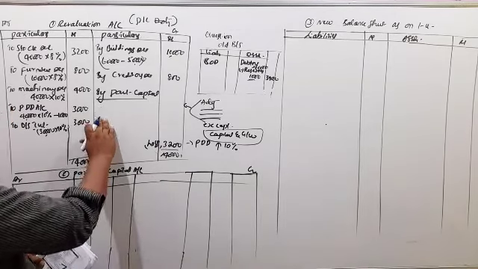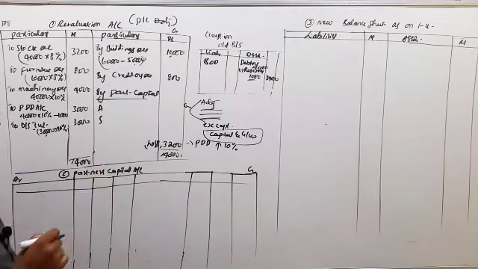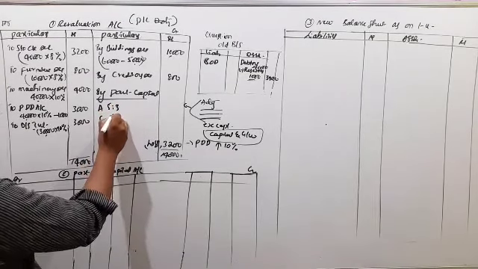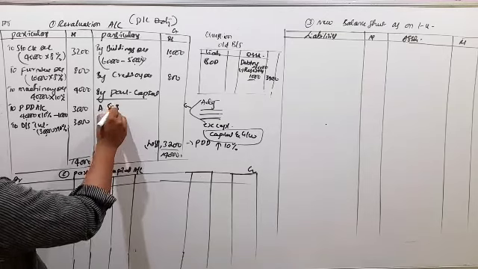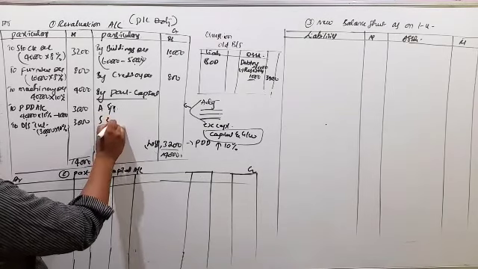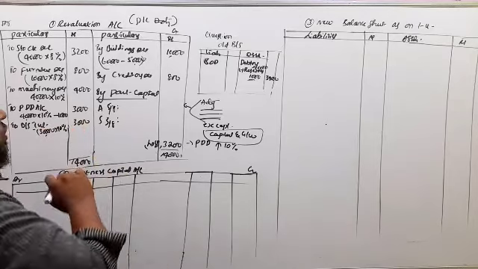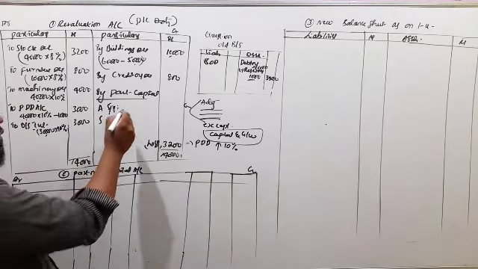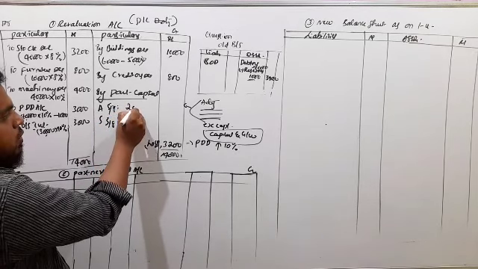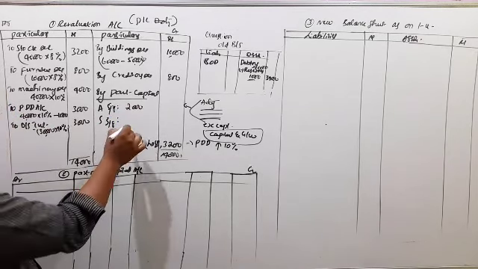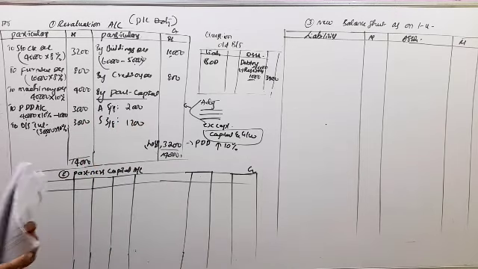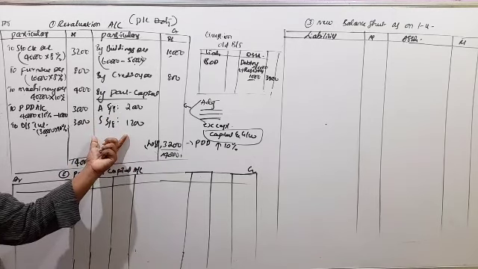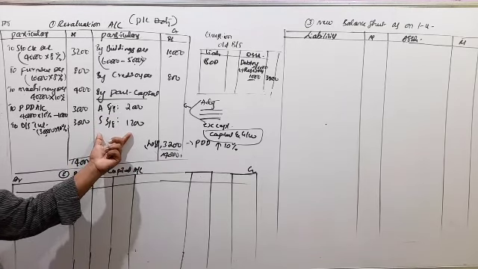Asha and Varsha, the ratio is 5:3. That is 5/8 and 3/8. So 3,200 into 5 divided by 8 is 2,000, and the remaining is 1,200. So this is the revaluation account loss we have to share in their old profit sharing ratio.